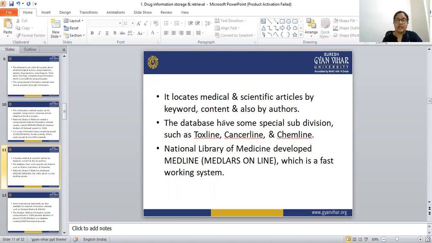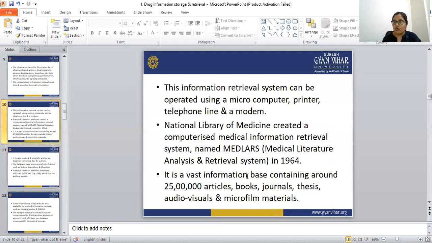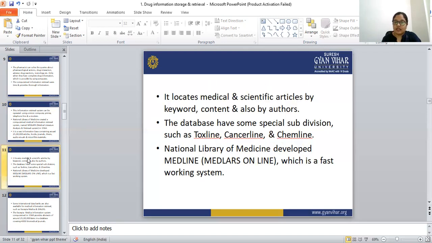With Cancerline, we can find out all the information about cancer. And with Chemline, we can find out all the information about chemicals. So this is Chemline. The National Library of Medicine developed MEDLARS, and then Medline. The first one was MEDLARS. This is the computerized medical information retrieval system, and the National Library of Medicine then developed Medline.